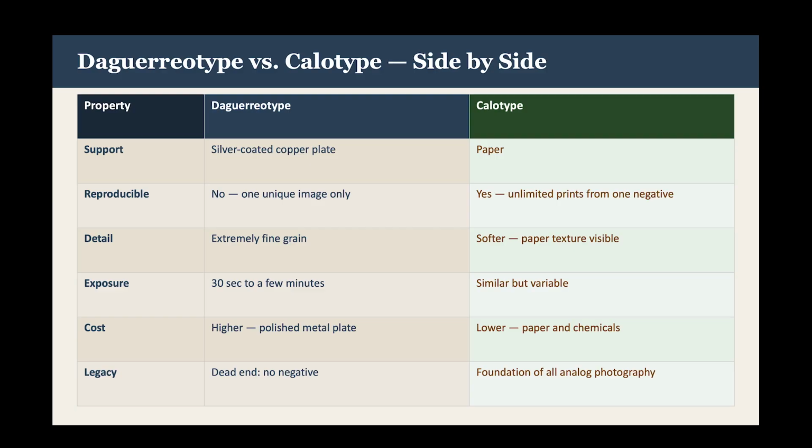And the legacy for both: daguerreotype was a dead end, because there was no negative and the image was one and done, that was it. Again, the idea of it being a unique relic or an item as opposed to something that could be mass produced for people. And that's where the calotype won out, because it ended up becoming the foundation for all of analog photography.